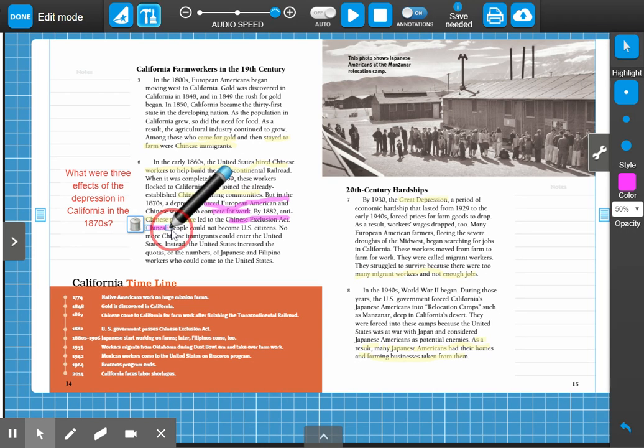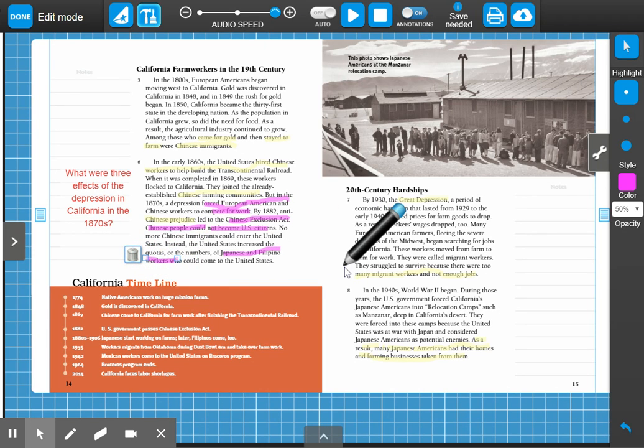I'm highlighting this because it is an effect of the depression. No more Chinese immigrants could enter the United States. Instead, the United States increased the quotas, or the numbers, of Japanese and Filipino workers who can come to the United States. Okay, so now the depression is not wanting Chinese workers, but instead they are wanting Japanese and Filipino workers.